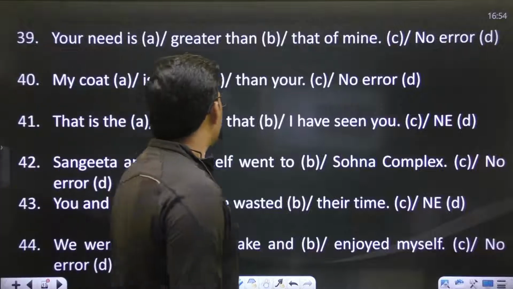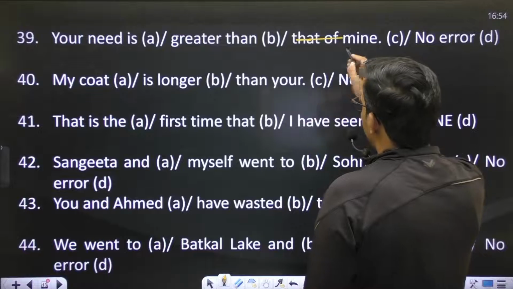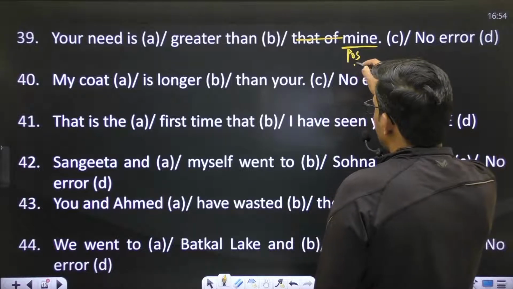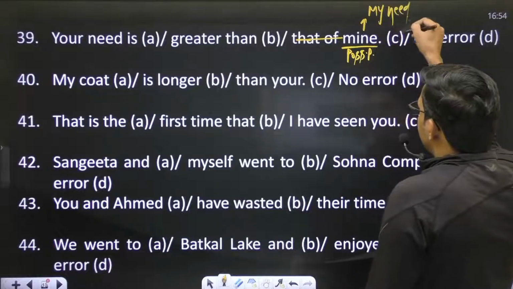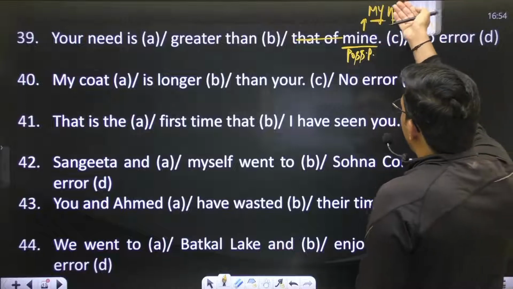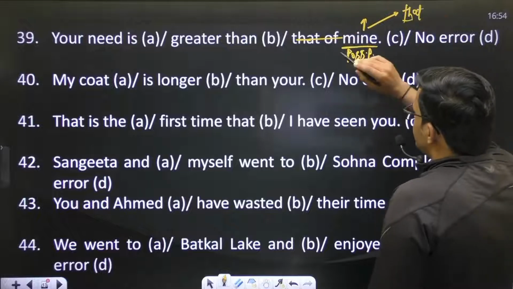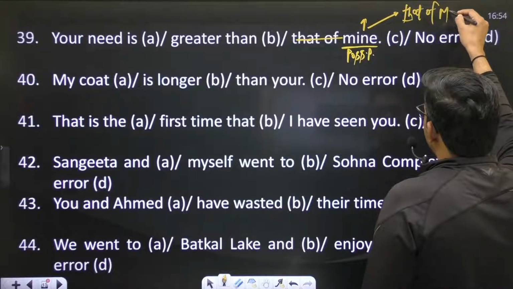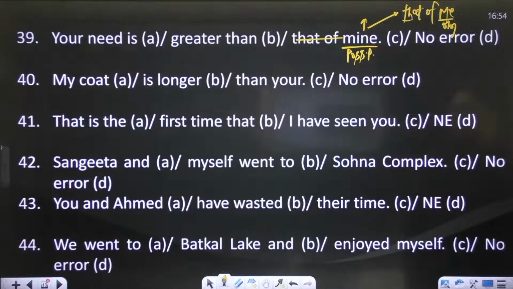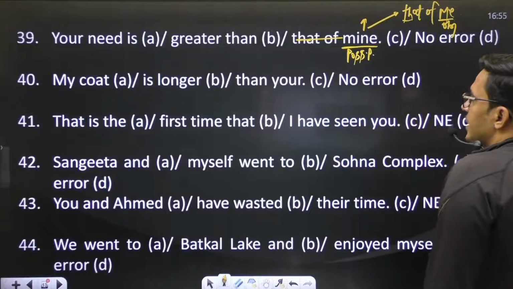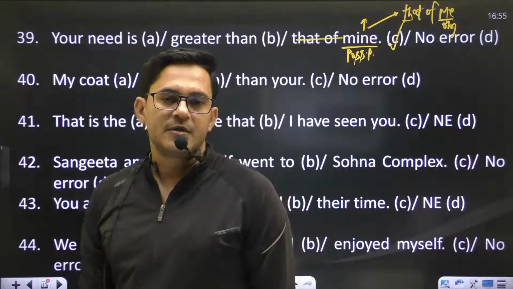Okay, next one. Your need is greater than that of mine. That of, no need, that of mine. Here it is a possessive pronoun, and this mine denotes what? My need. You can speak like this, mine, or in place of mine you can also say that of me. If you want to use that of, after this preposition the objective case me will be there. Either you say your need is greater than mine, or your need is greater than that of me. Ultimately you have an error in part C.